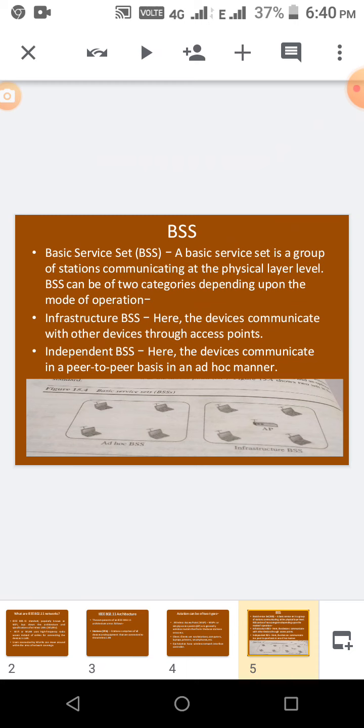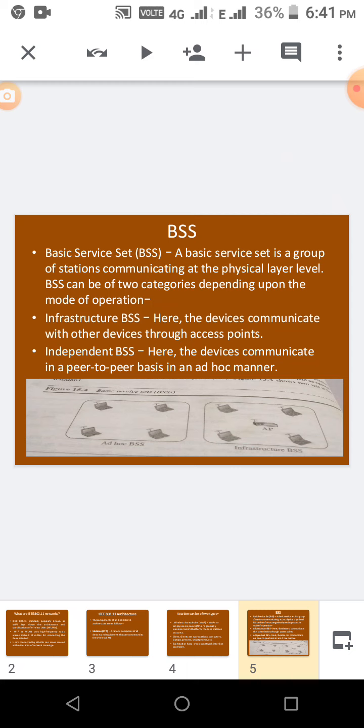So next, what is BSS? That is basic service set. BSS is a service set, a group of stations communicating at the physical layer level. They can communicate in both ways. See the picture. According to this, we can divide it into two types: infrastructure BSS and independent BSS. In this picture, the second is the infrastructure BSS and the first one is the ad hoc BSS.